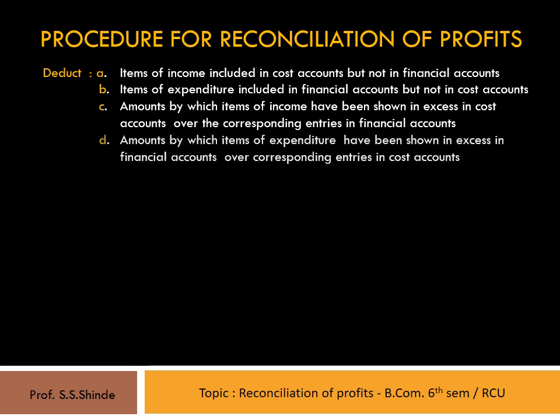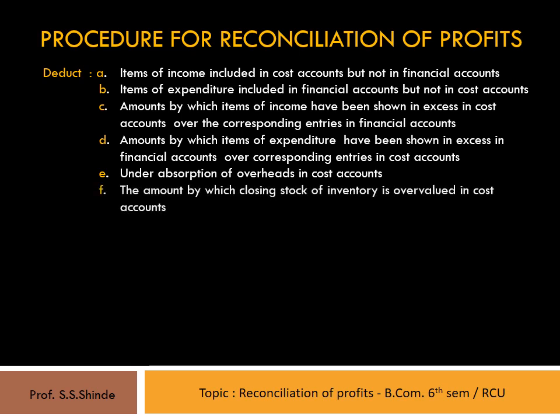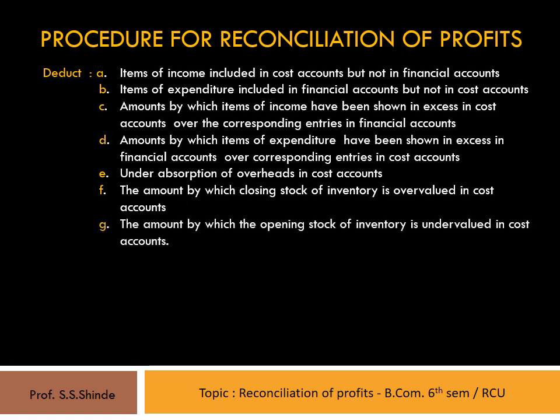Fourth, amounts by which items of expenditure have been shown in excess in financial accounts over corresponding entries in cost accounts. Fifth, under absorption of overheads in cost accounts. Sixth, the amount by which closing stock of inventory is overvalued in cost accounts. Seventh, the amount by which the opening stock of inventory is undervalued in cost accounts.